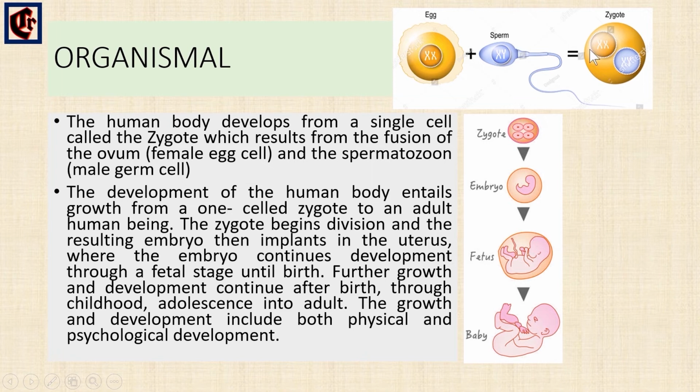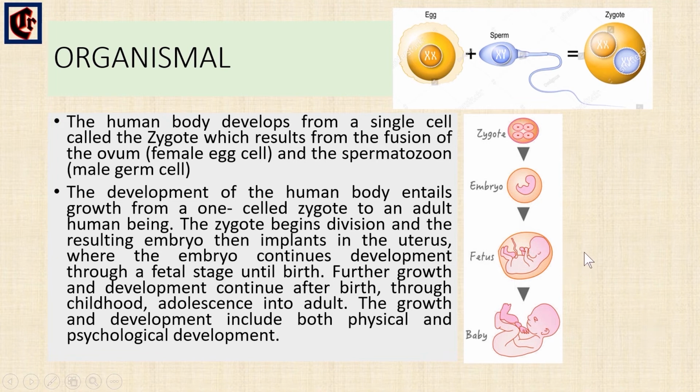They fuse together to form a zygote, and the zygote undergoes division, resulting in an embryo, which is implanted into the uterus. The embryo continues development through the fetal stage until birth, and growth and development continue after birth through childhood, adolescence, and adulthood.